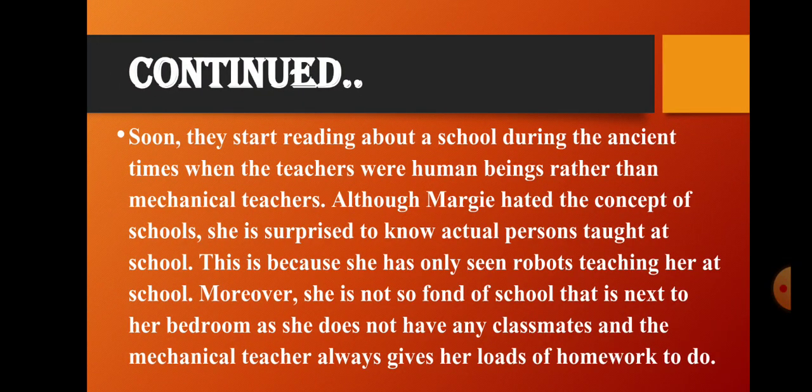Next, soon they started reading about school during the ancient times, when the teachers were human beings rather than a mechanical teacher. Since they were reading the book, what they saw is that in the ancient times, meaning in our time, in 2021, for children living in 2057, 2021 will be the ancient times. During the ancient times, the teachers were human beings. The teachers were like real men, rather than a mechanical teacher.